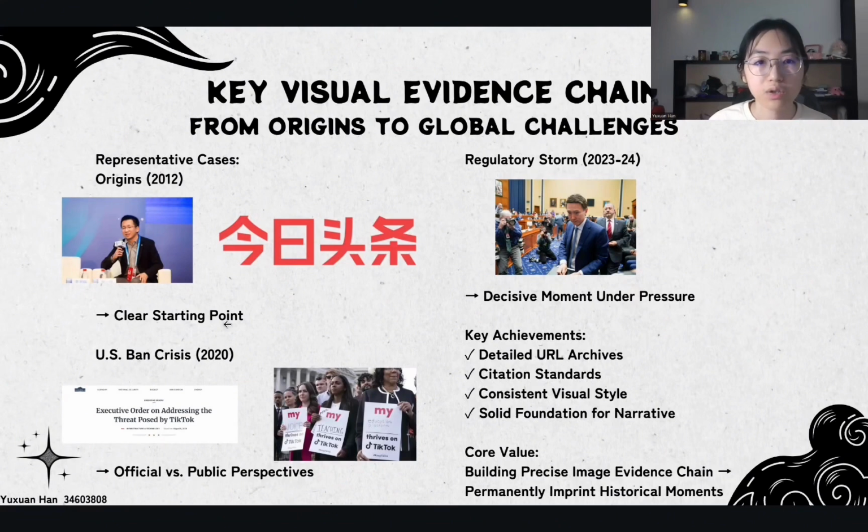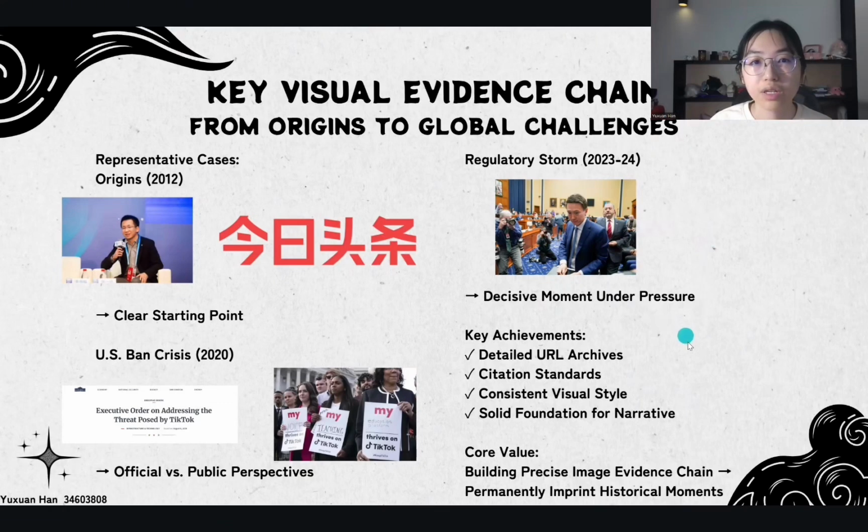For the recent regulatory storm, I selected Shou Ziqiu's close-up during the congressional hearing. This decisive moment perfectly captures the pressure and tension. Throughout this process, I maintained detailed URL archives with proper citation standards, ensuring our visual style stays consistent.